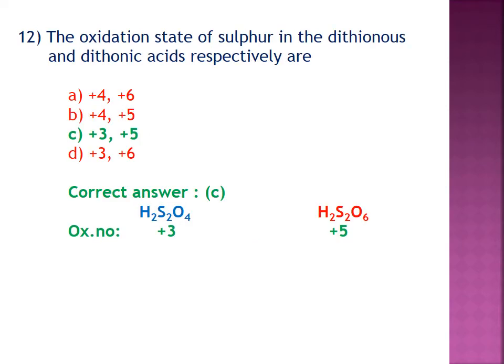And here question number 12, the oxidation state of sulfur in dithionous and dithionic acids are respectively. If you know the formula, then you can easily calculate the oxidation state. For dithionous acid H2S2O4 and dithionic acid H2S2O6. In the first case, dithionous acid, the oxidation state of sulfur is +3. And in the case of dithionic acid, the oxidation state is +5. Therefore, the correct answer for this question is +3, +5.